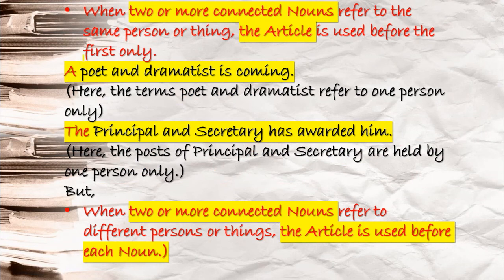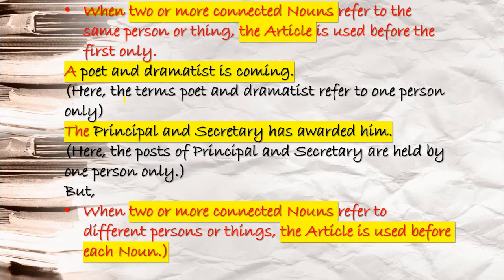Next, when two or more connected nouns refer to the same person. Connected means what? Like poet and dramatist, principal and secretary, like this. It refers to the same person or thing. If two or more connected nouns refer to the same person or thing, the article is used before the first only. You see how? A poet and dramatist is coming.